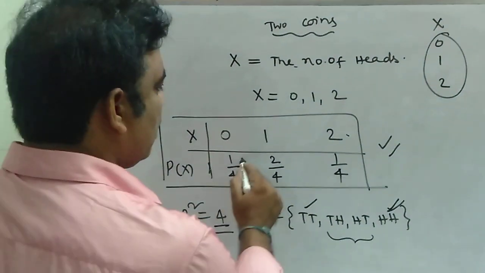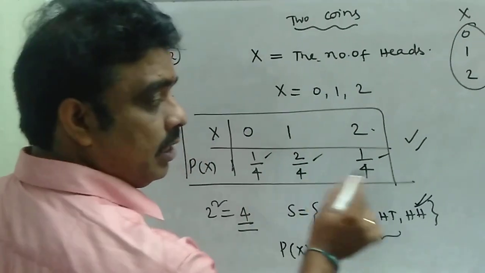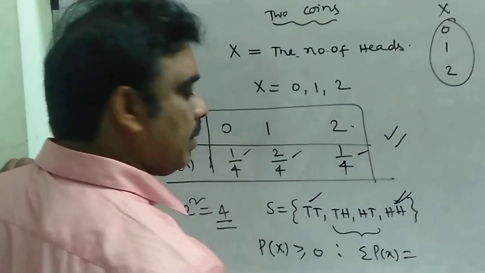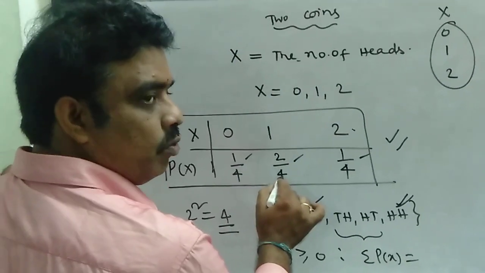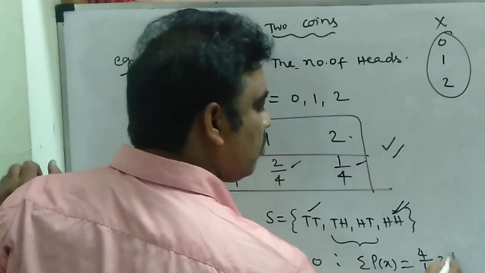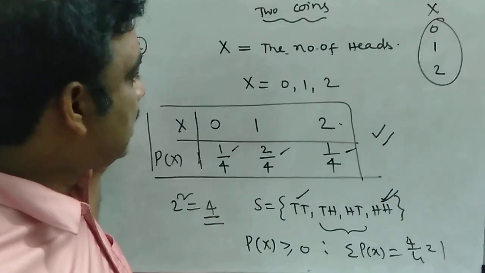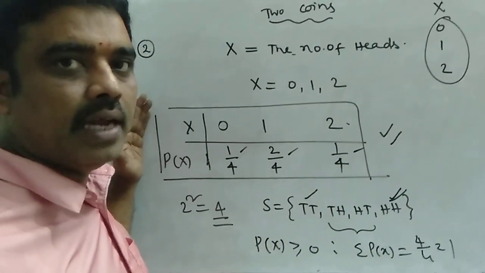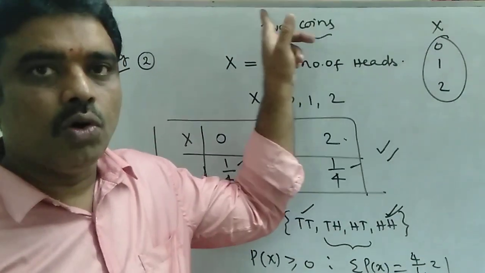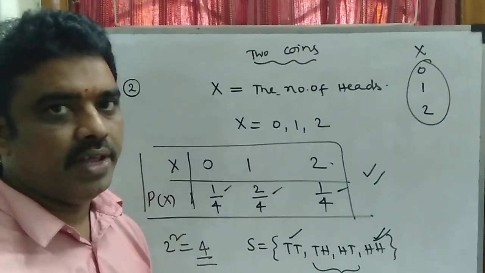Here you can observe that all probabilities are greater than or equal to 0. Am I right or not? All are positive. There is no negative value. And also the sum of all probabilities, summation of P of x, is equal to 1 by 4 plus 2 by 4, 3 by 4, 3 by 4 plus 1 by 4, 4 by 4. So that is equal to 1. That means the 2 conditions are also satisfied. So I say that this is the probability distribution of the random variable capital X, where x is the number of heads when we throw 2 coins. This is the example for the probability distribution of a discrete random variable.